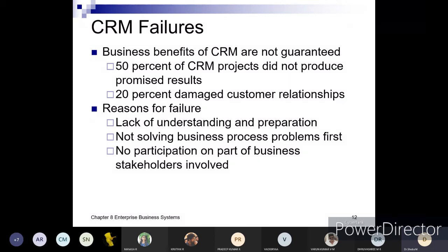So it's only 50% assurance or 50% guarantee that can be given with respect to the projects carried out under the CRM category. Then 20% damaged customer relationship. See, the more you call, the more you send SMS, the more you dump their inboxes. For everything there's a threshold limit, right?